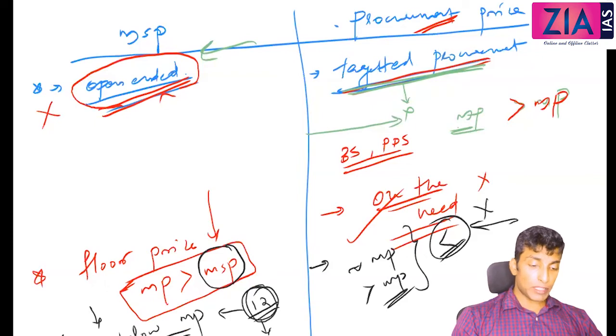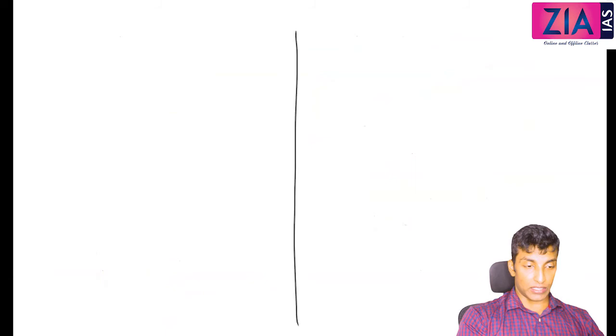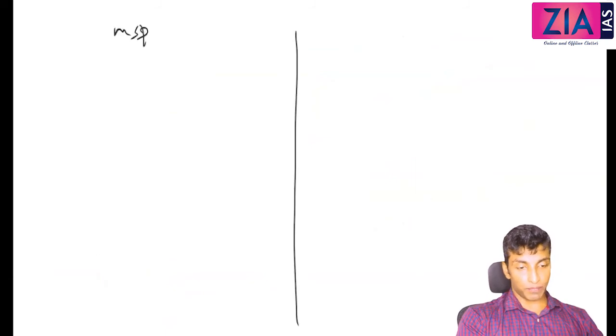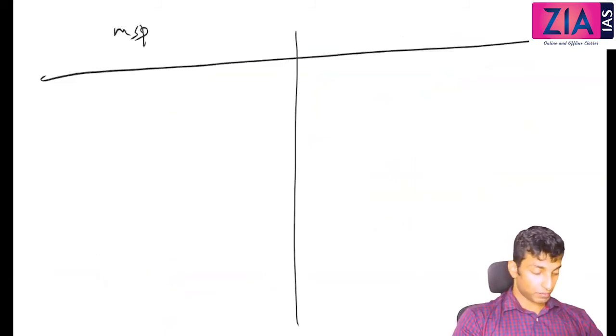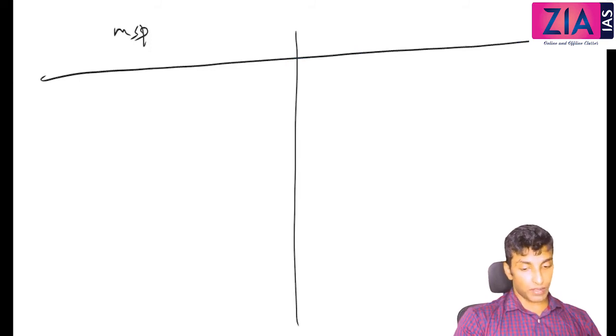Okay. Now under MSP you can write, will it be fixed before sowing or after harvest? MSP. Before sowing or after harvest?